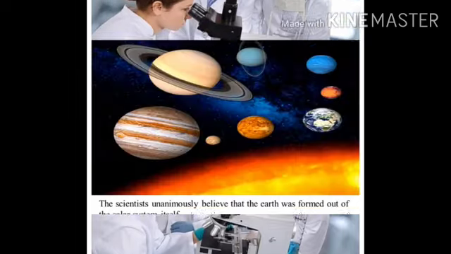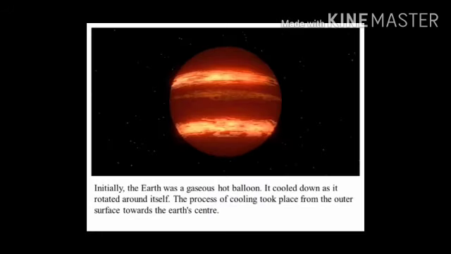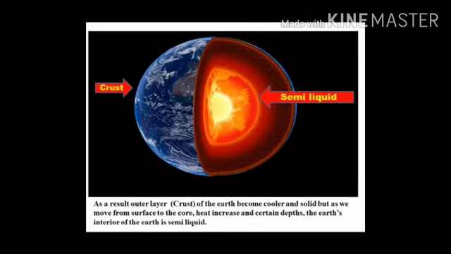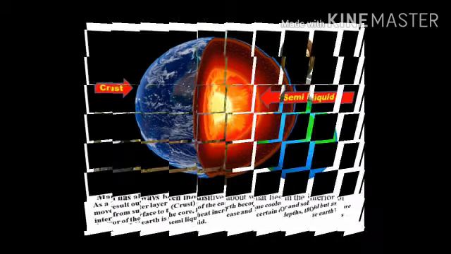Scientists unanimously believe that the earth was formed out of the solar system itself. Initially, the earth was a gaseous hot balloon. It cooled down as it rotated around itself. The process of cooling took place from the outer surface towards the earth's center. As a result, the outer layer, that is the crust of the earth, became cooler and solid. But as we move from the surface to the core, heat increases, and at certain depths the interior of the earth is semi-liquid.